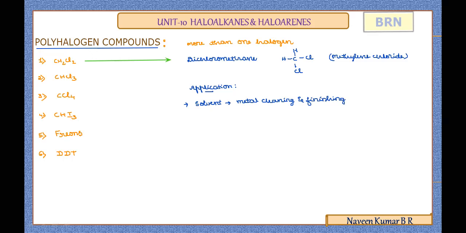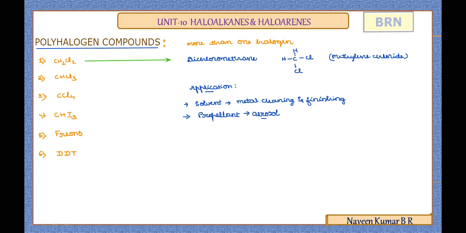Which will be the major usage? It is used as a propellant in aerosols. Aerosols or colloidal solutions will be considered with respect to the fuel sources in airplanes.